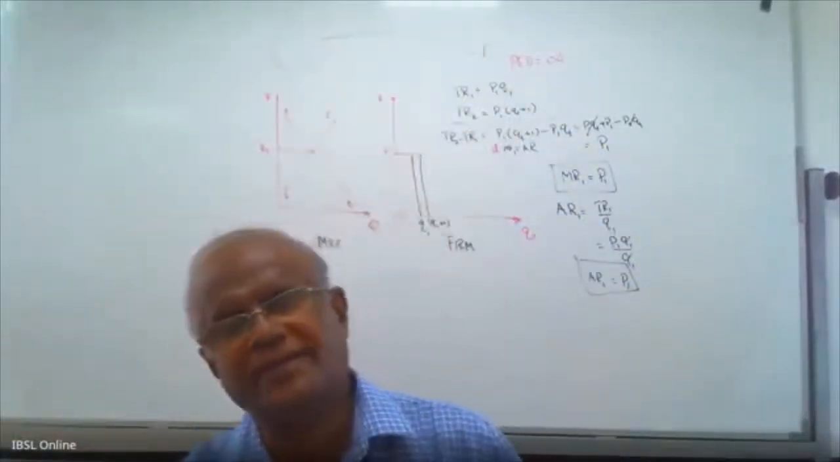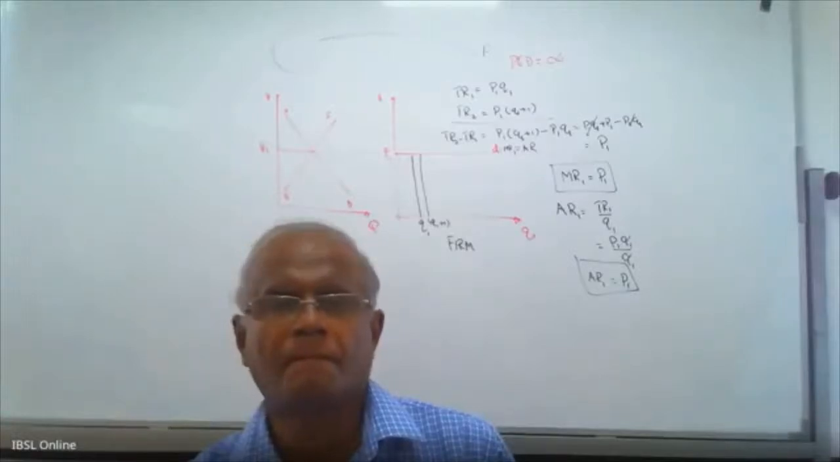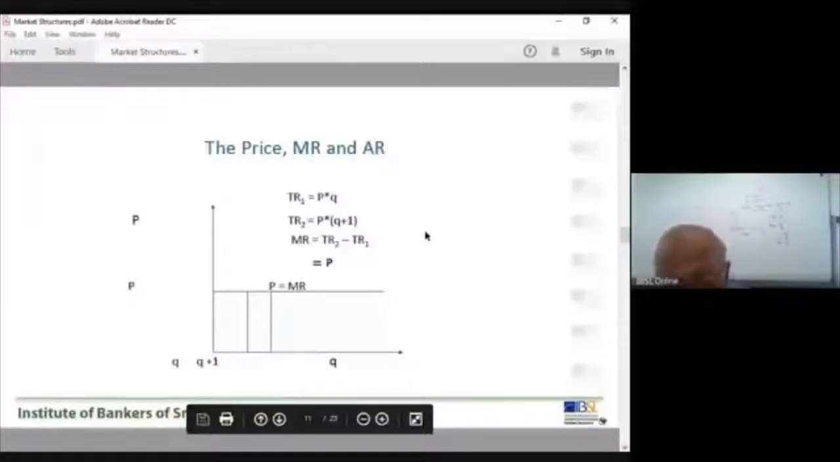Okay. Now let's go to the note. If you want, you can take down this thing. I think it is there now. Right. Now you can see TR2 and TR1 equal P star into Q, and P into Q plus 1. MR equals TR2 minus TR1. As we derived, it is equal to the price P1. Right? Okay. Next slide.